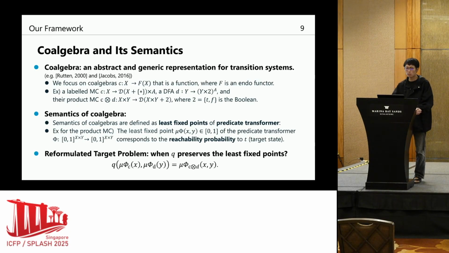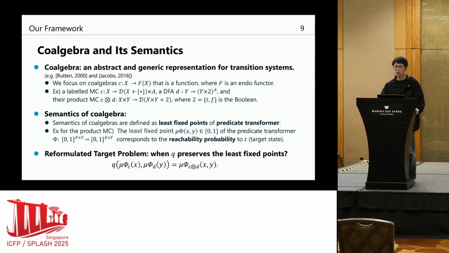Coalgebra is an abstract and generic representation for transition systems. In this talk, we focus on coalgebras, which are basically functions, where F is an endofunctor. In this talk, I can't go into the details of what an endofunctor is, but for the examples we use, it's actually very simple. For instance, for labeled Markov chains, it's basically just a function where this part represents the transition probabilities to the successor states, and this part corresponds to the label assigned to each state.